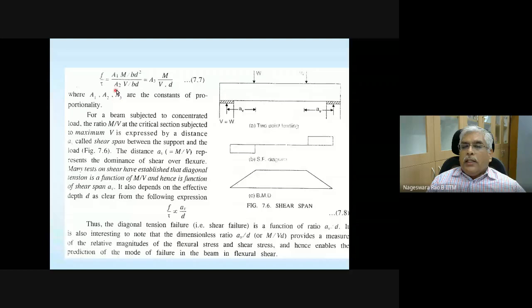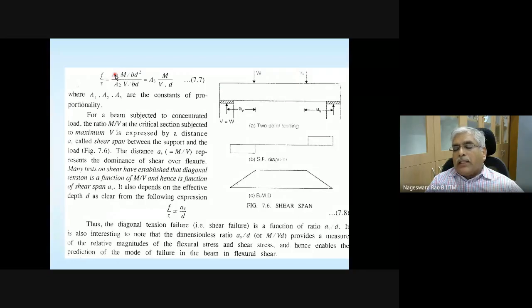Okay, and here that is what is written. You can see bending stress, you have this numerical value 6M divided by BD square. If it is some other section, it's going to be some other constant. So that's why instead of numerical value, some A1 is used. A1 M divided by BD square.